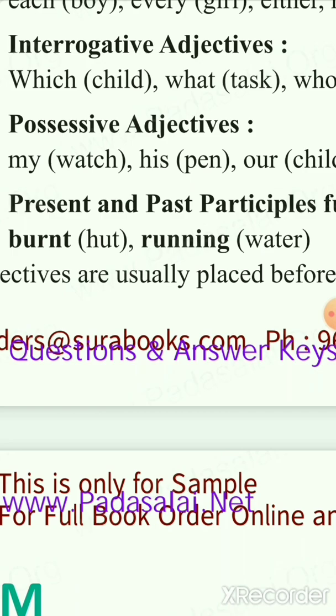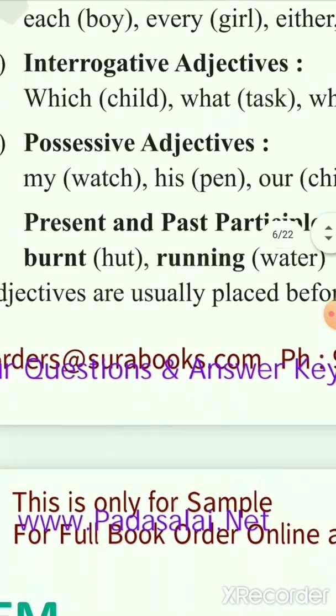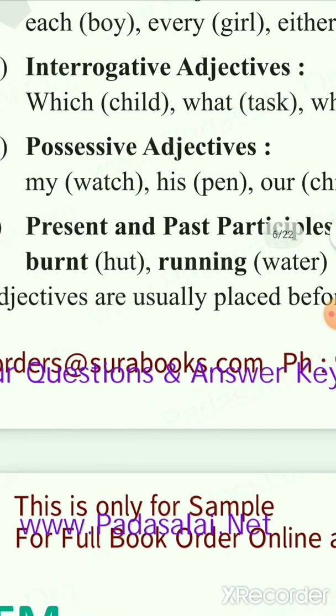Burned. It is the past tense of burn. We cannot consider it to be, it will not give information about the subject. It will give the time of the action. See, for example, the hut is burned. It happened yesterday or early. It didn't happen today or it won't happen tomorrow, but it had happened very early. So the hut burned. The hut was burned.